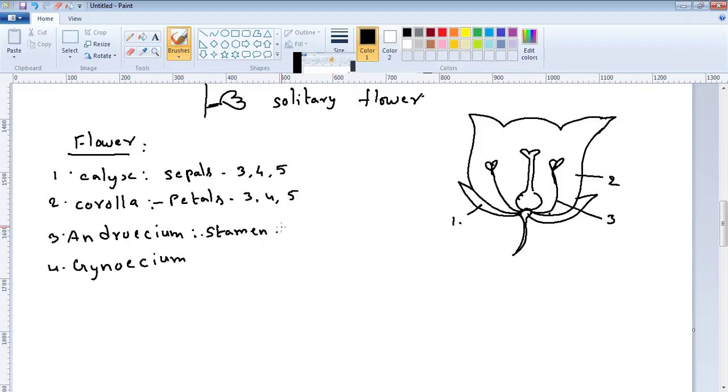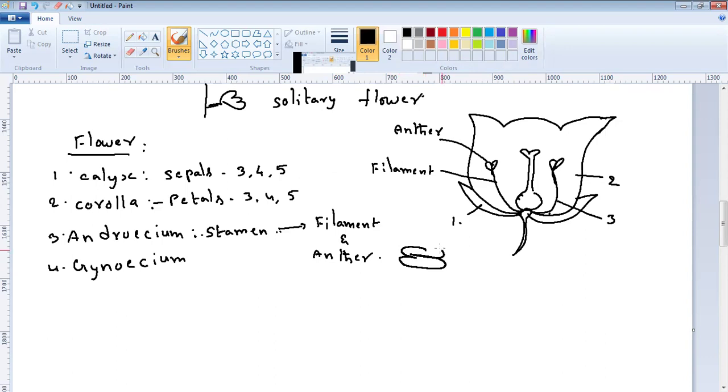Each stamen consists of a filament, which is the stalk of the stamen, and an anther. The anther consists of 2 lobes, and each lobe has 2 pollen sacs.